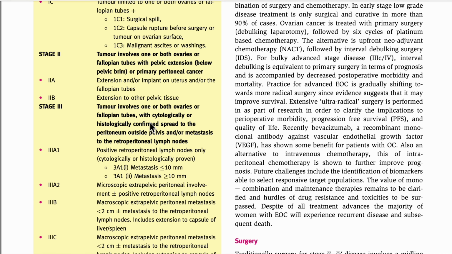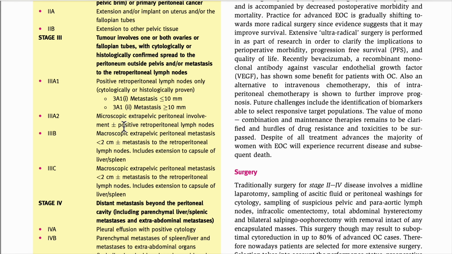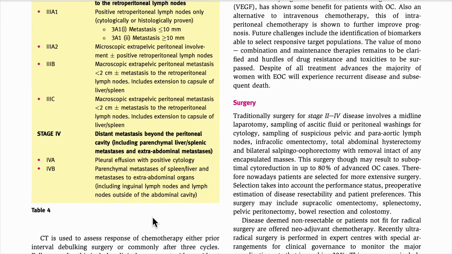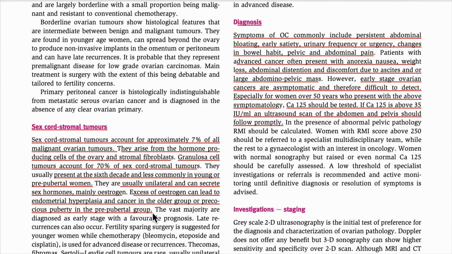Stage 3 means it is involving one or both ovaries, the tubes, the uterus, and it is also involving the lymph nodes, the pelvic and para-aortic lymph nodes. So this problem is going to be very big, and we are not going to remember all these things, just this one. Stage 4 involves the bladder and the rectum, and the lymph node. This is the way I did my classification.